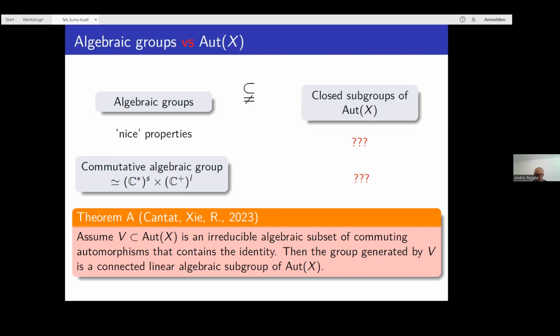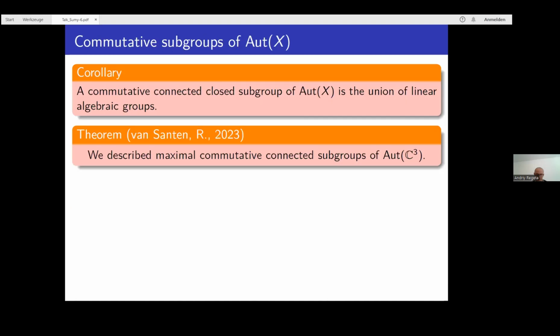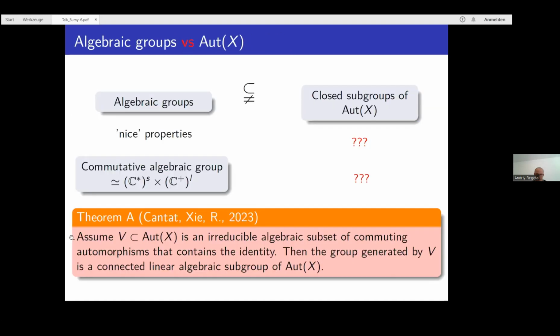So what does this mean? Here is a corollary. A commutative connected closed subgroup of the automorphism group of X is a union of linear algebraic groups. So a commutative connected closed subgroup of Aut X is a union of algebraic groups isomorphic to this one.